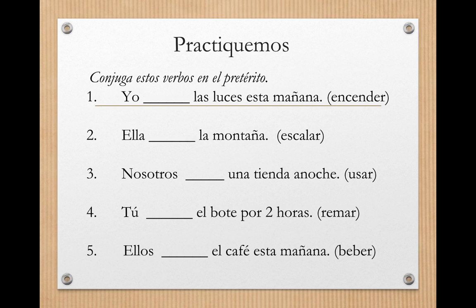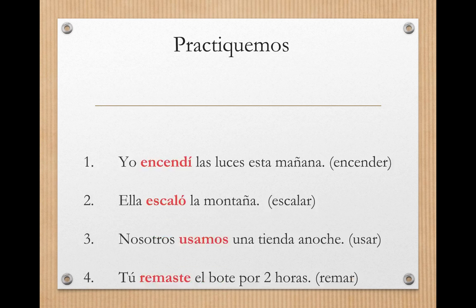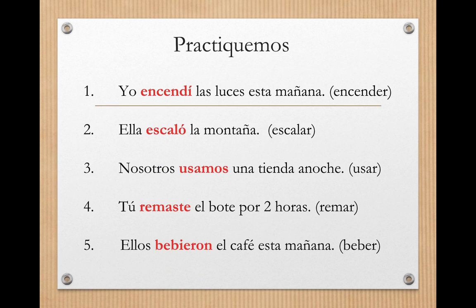Okay, let's do a few more practice problems here. Please pause me and conjugate all 5 of these verbs in the preterite tense. Make sure to add accents where necessary. Okay, let's review. For number 1, we got yo encendí. 2, ella escaló. 3, nosotros usamos. 4, tú remaste. And 5, ellos bebieron.